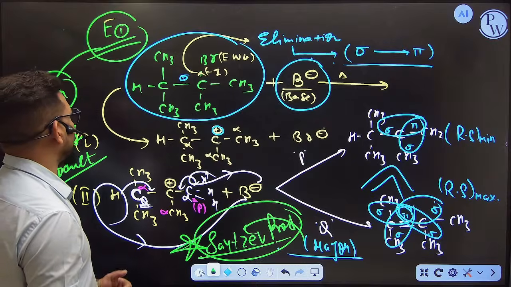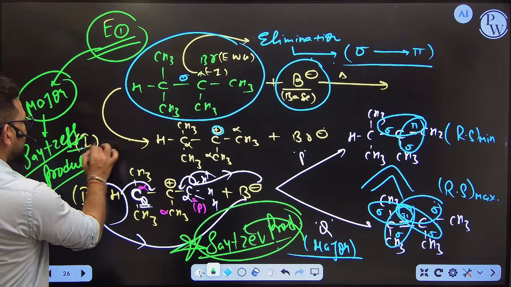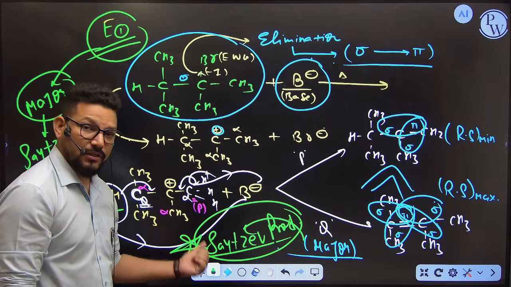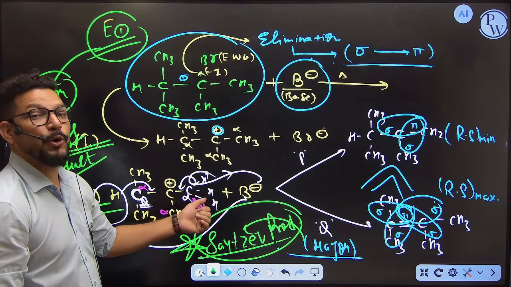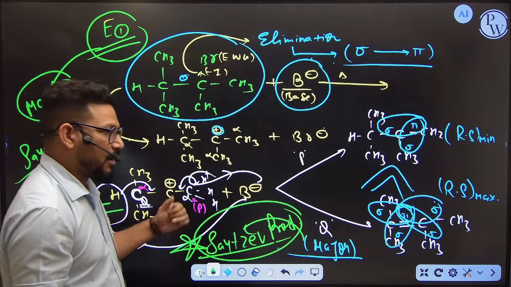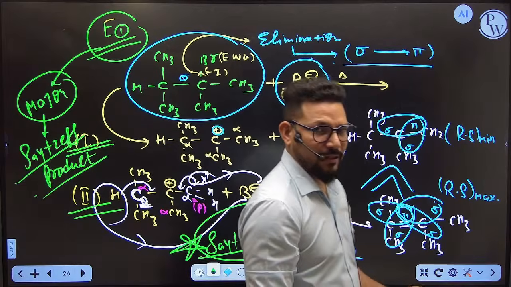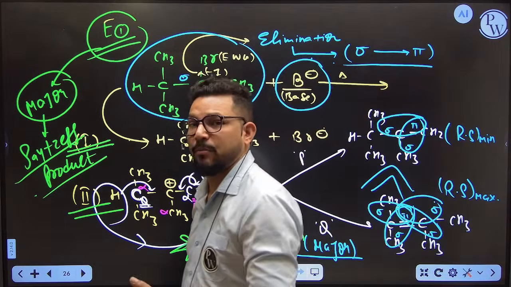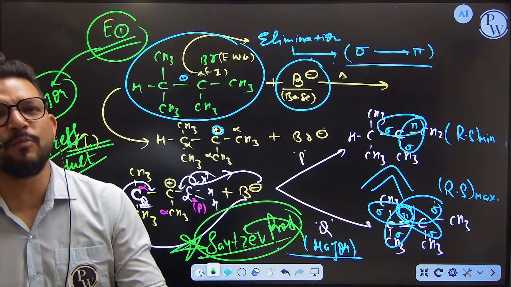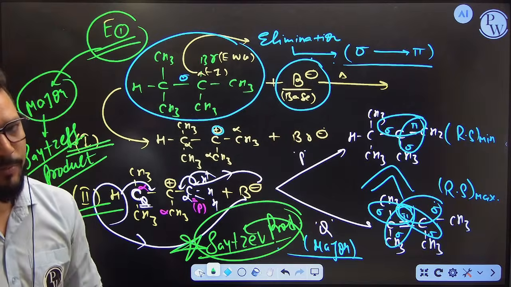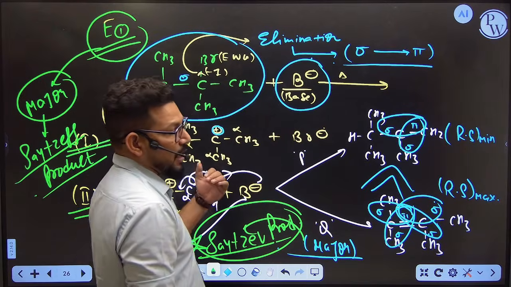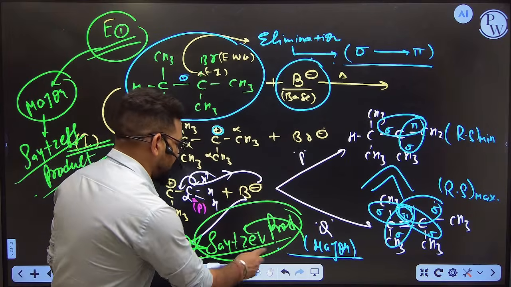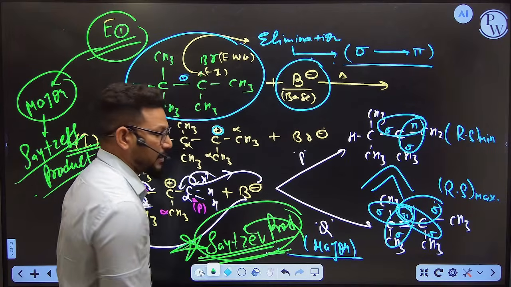And how many steps are needed for the E1 elimination? 2 steps, E1 and E2. Okay, and every time you are getting stuck on which hydrogen we are going to remove. So please keep in your mind, remove that hydrogen by the base where you will get more resonating structures. And if you are getting more and more resonating structures, your product is getting more and more stable. That's why it is called the major product. So in E1 elimination, my first target is to form the major product, and that major product is called the Saytzeff product.